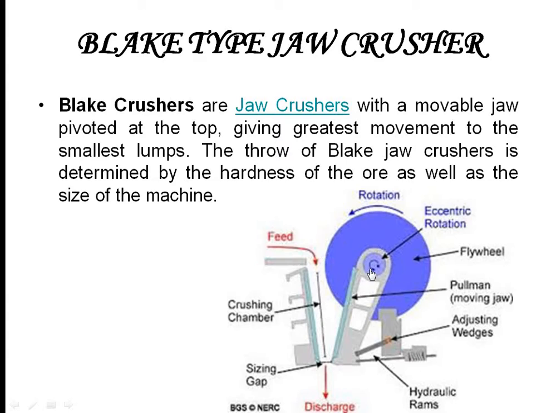Here we can see the material moving from the top to the bottom, and here the volume will be high, and as it goes towards the bottom, the material quantity is reduced. In the crushing chamber, as it moves towards the bottom part, the material quantity will reduce and move to the bottom.